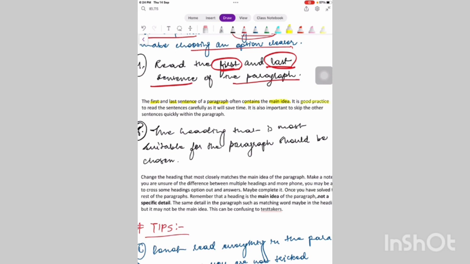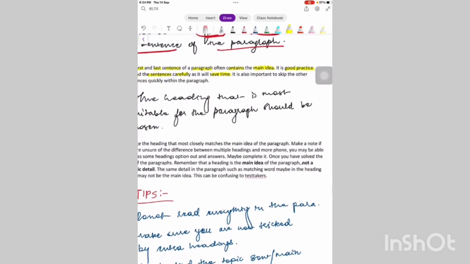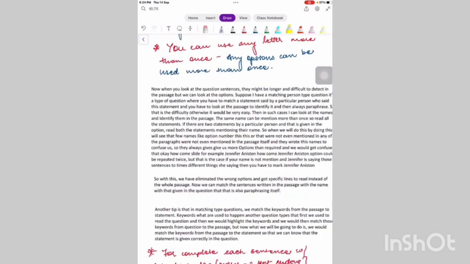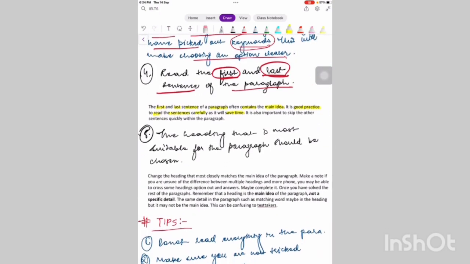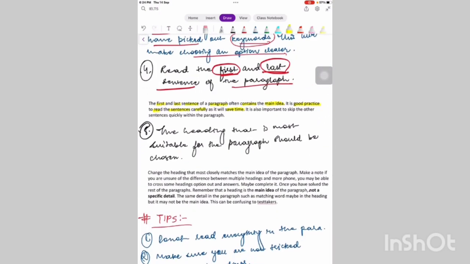It is good practice to read the sentences carefully, as it saves time. What happens most of the time is that people are in such a hurry and panicky situation that they read in such a hurry and don't understand it. So you're wasting your time also, because at the end you will have to end up reading again. So read it carefully and it will save your time. And all these tricks and tips are there to not make you panic, so that you feel prepared once you have gone through the question types.